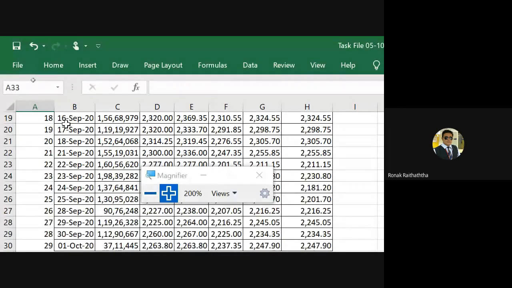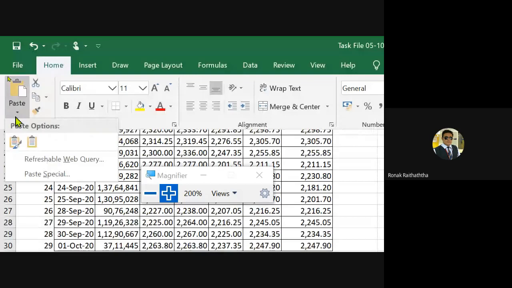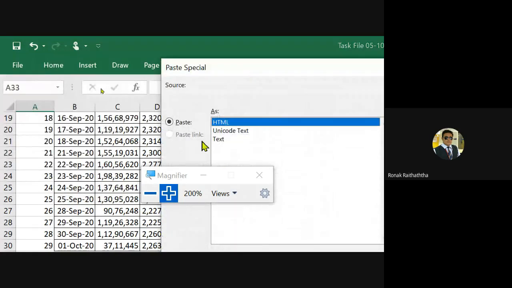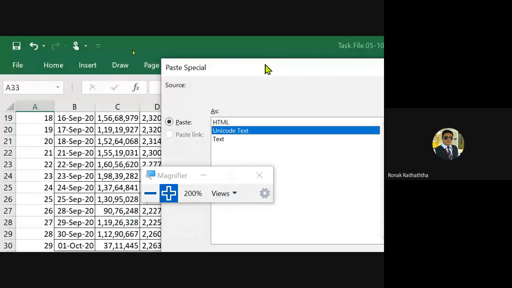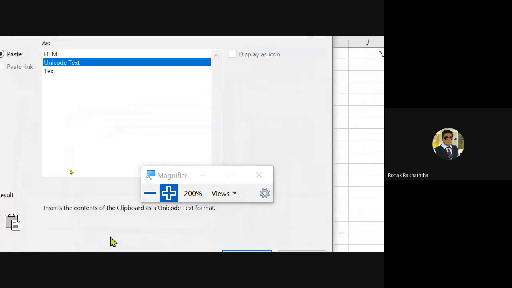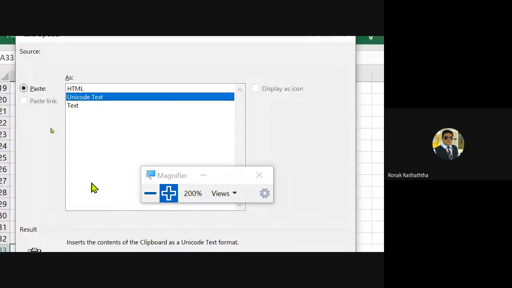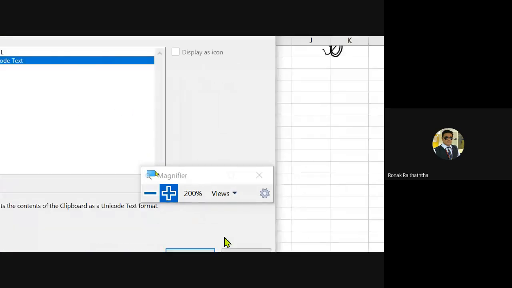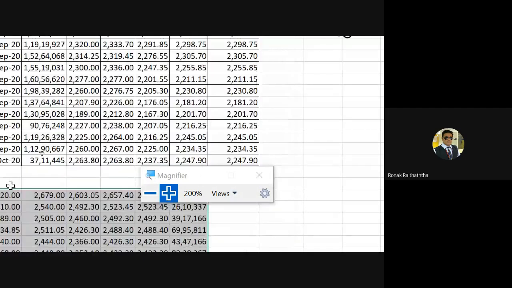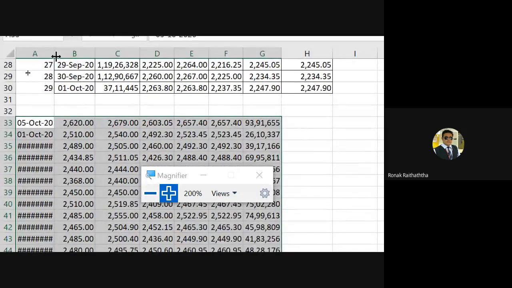So I'm going to the Home tab, going to the Paste option, and in Paste, everyone should be able to see the Paste Special. And in Paste Special, please select the Unicode text, and press OK. So you will be having the prices like this.